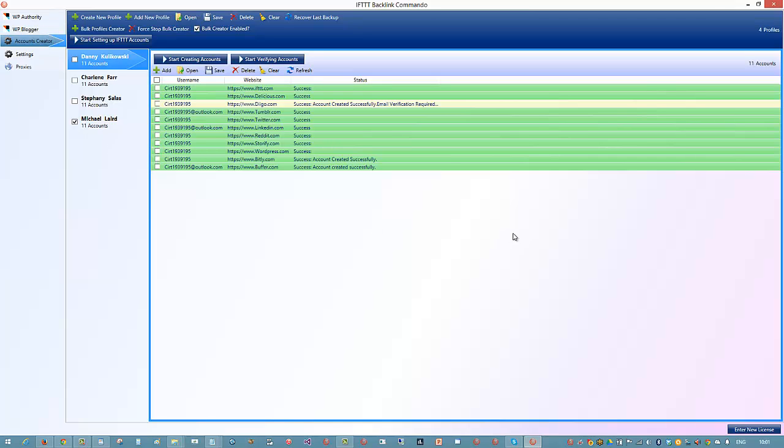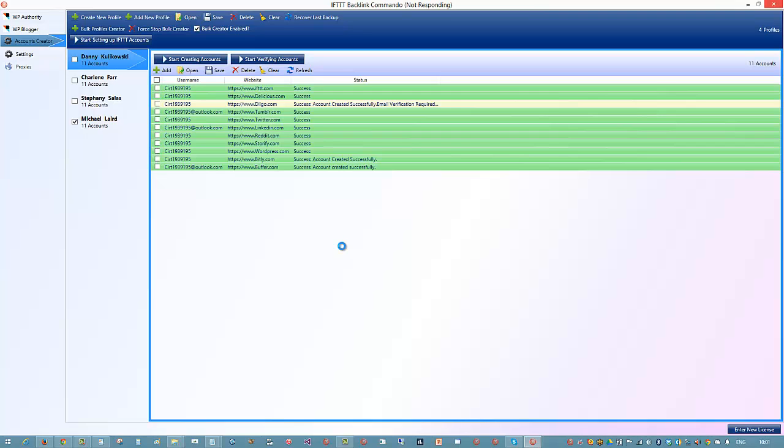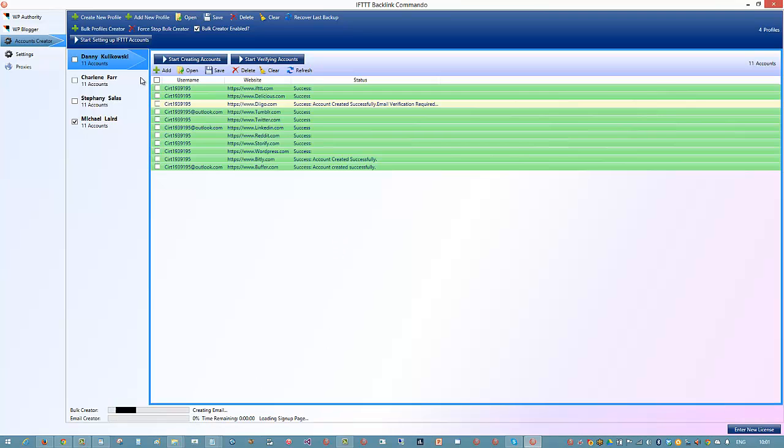Some of these are quite advanced strategies, but you don't need to worry about that because I have already set it up for you. All you need to do is come over here, click on the bulk account creator, choose how many IFTTT accounts to create, put a time delay in between, and simply click on create profiles, and it will go off and start creating those IFTTT accounts for you. Now, I usually do about 10 at a time. When it's finished, I go and do another 10, etc. That's the way I work with it, and it makes it really, really simple for me.